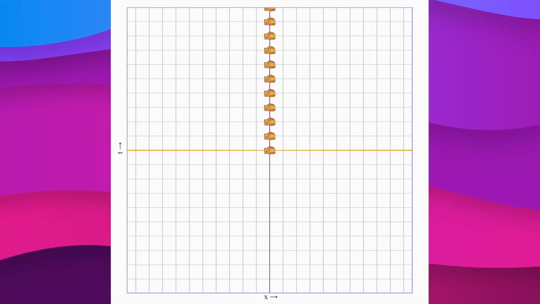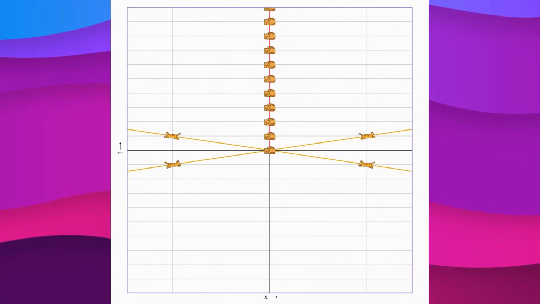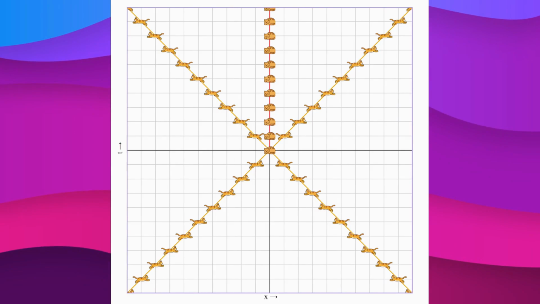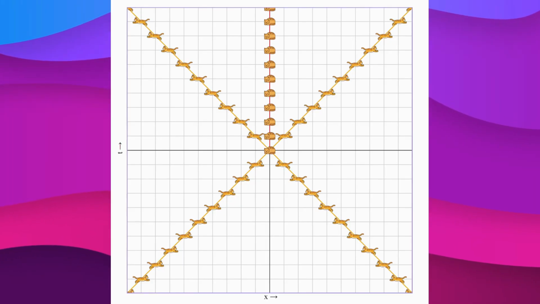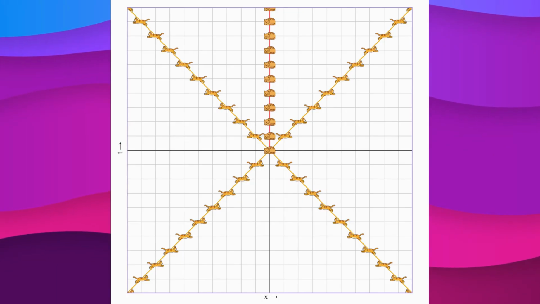To start, let's draw a cat running at the speed of light. But this speed is so great that the cat's line will be almost horizontal. So, let's compress the diagram horizontally by 300 million times. This way, the lines of the horizontal grid will now mark not meters, but light seconds. At this scale, the line of a cat running at the speed of light will be at a 45-degree angle, that is 1 light second per second.